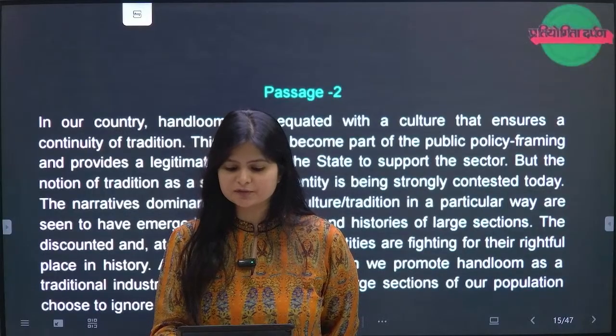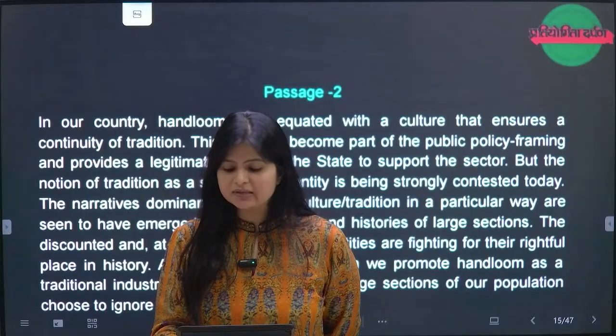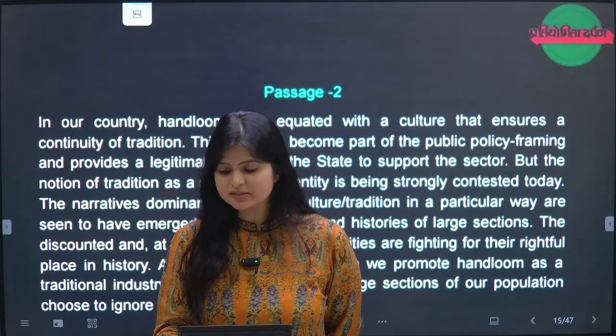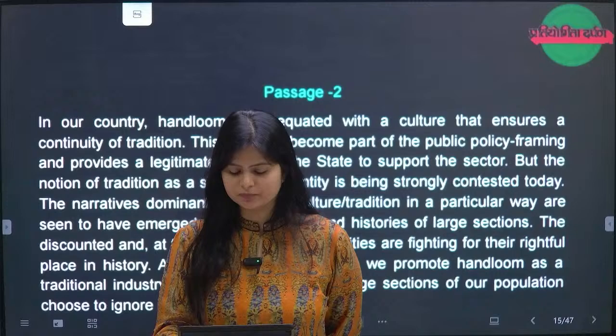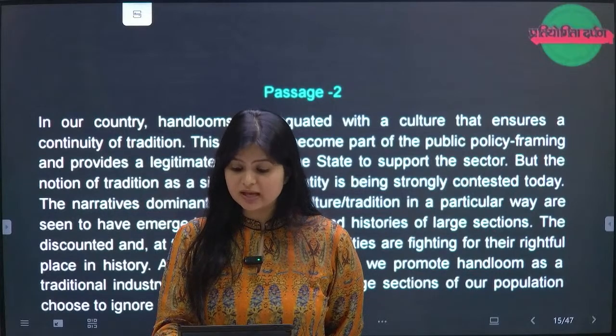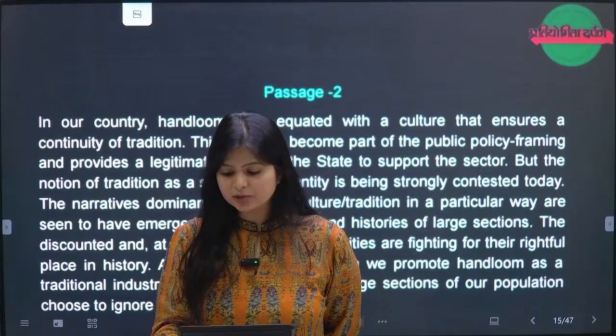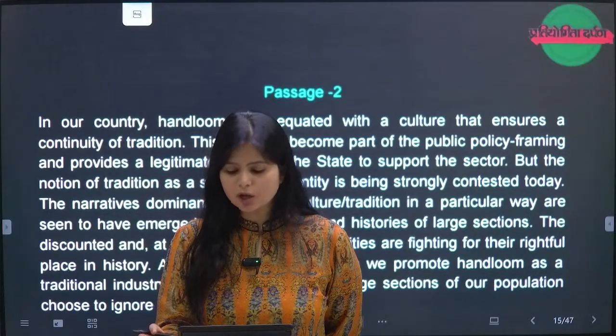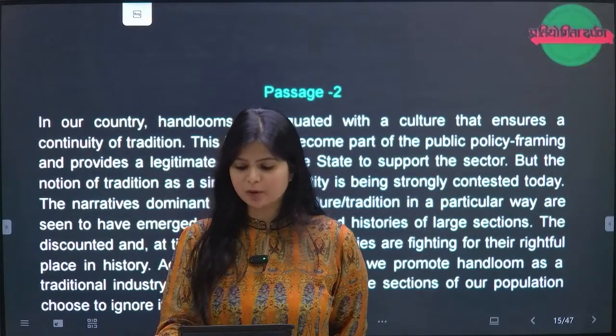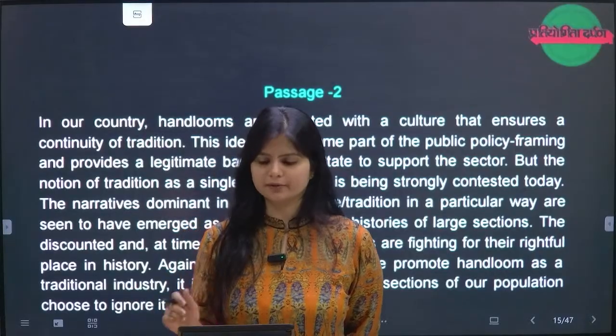The narratives dominant in defining culture and tradition in a particular way are seen to have emerged as the identities and histories of the larger section. The discounted and at times forcibly stifled identities are fighting for their rightful place in history. Against this backdrop, when we promote handlooms as a traditional industry, it is not surprising that a large section of the population chooses to ignore it, right?